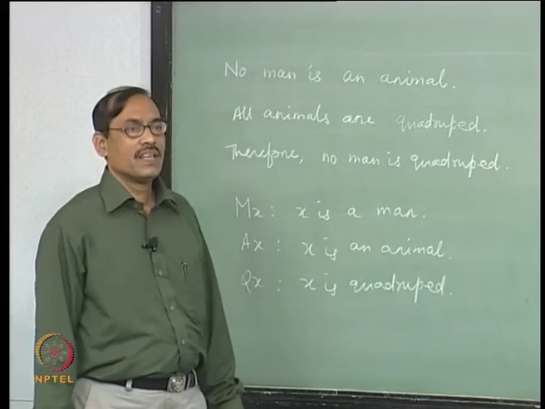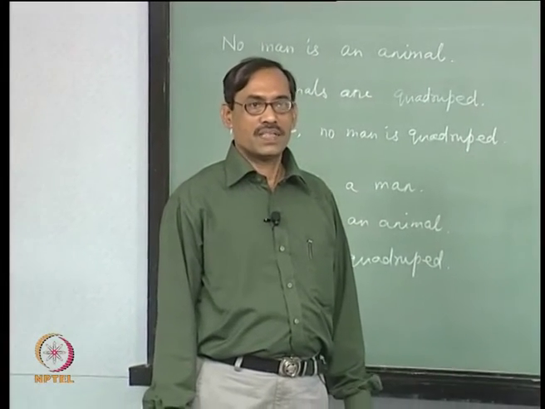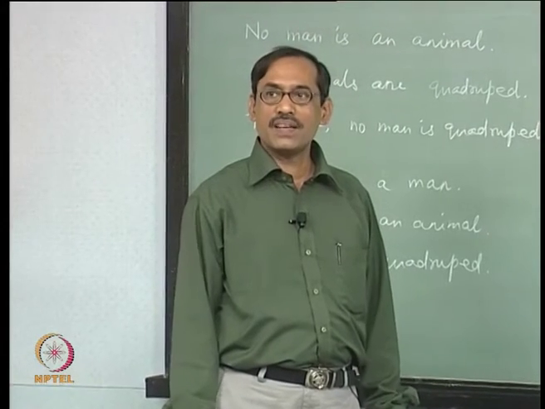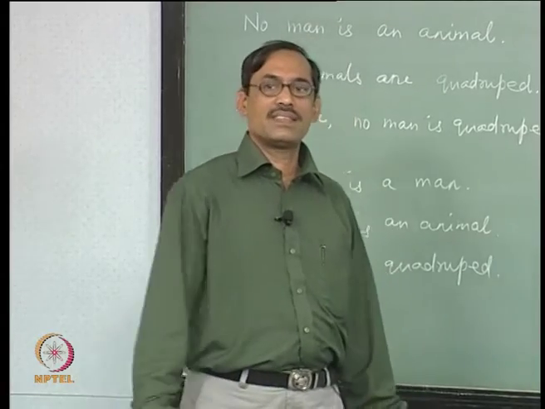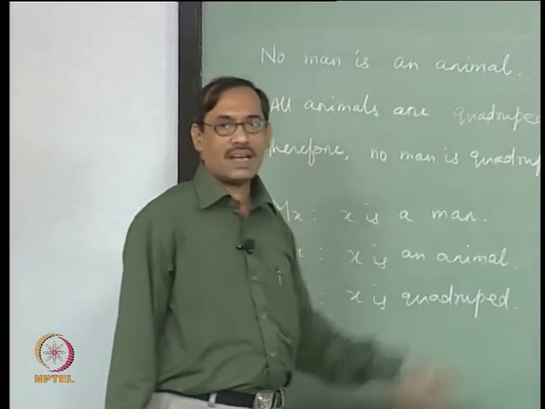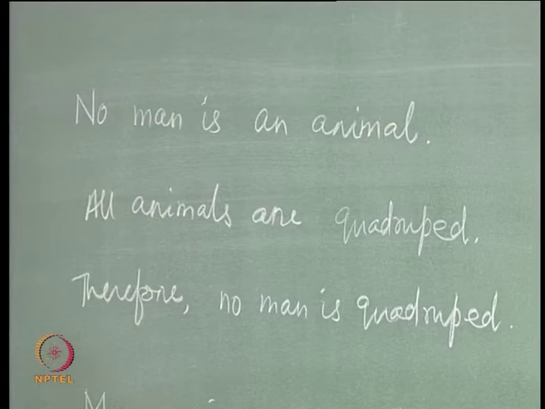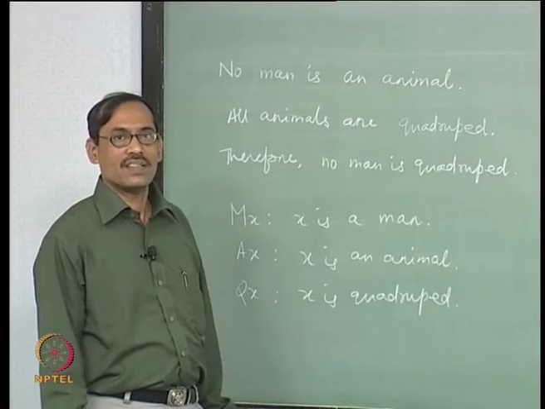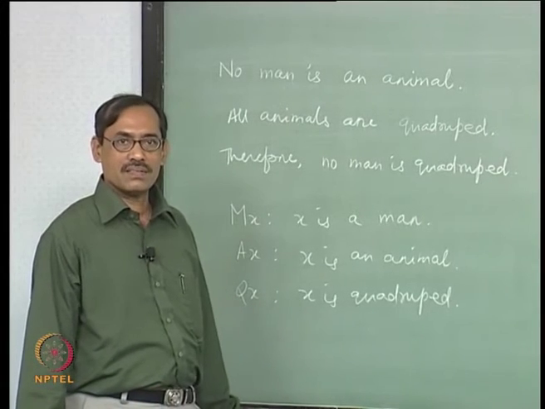First suggestion is, do not write it directly as a first order formula. First try to translate using variables and maybe open formulas. Then try to see what quantifier you are going to use. So rewrite that in English using the variables. For no man is an animal, how do you write? For each x, if something then something, or it is not, or there is something for which something else happens. Some way you have to write it.